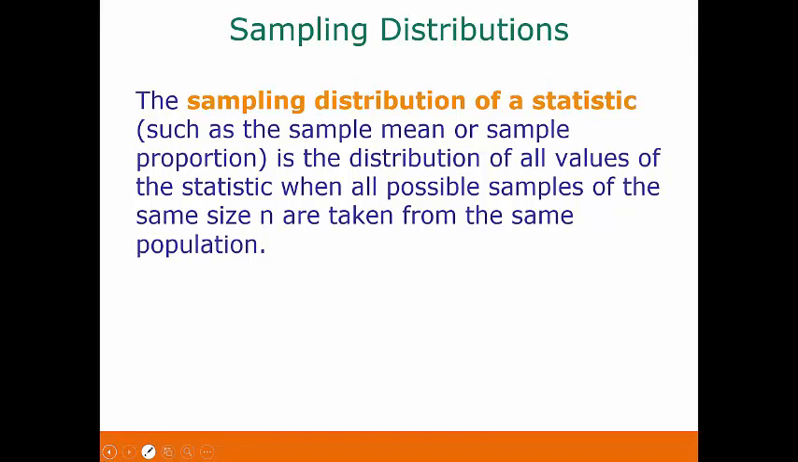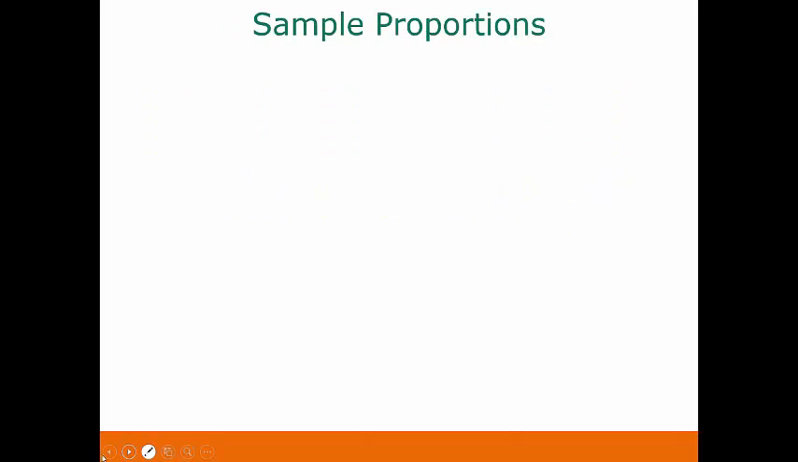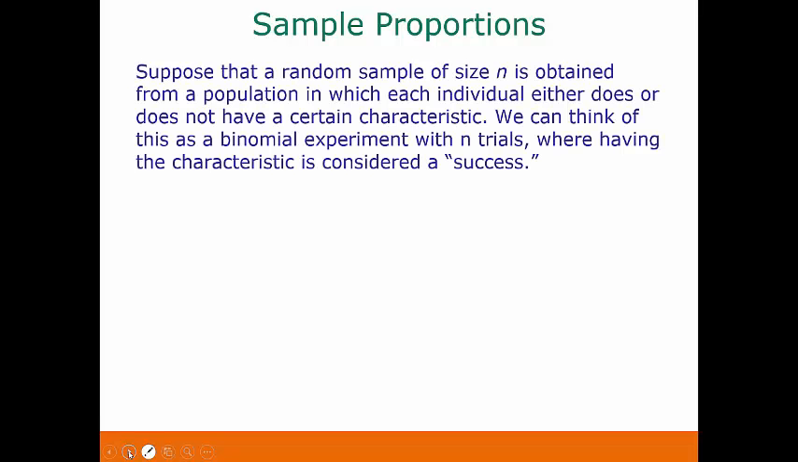The sampling distribution of a statistic, such as the sample mean or sample proportion, is the distribution of all values of the statistic when all possible samples of the same size n are taken from the same population. What we're going to talk about in this section specifically is sample proportions.